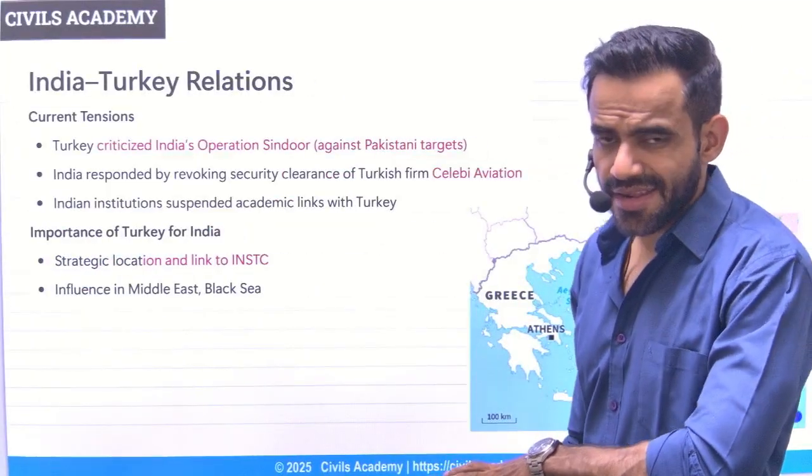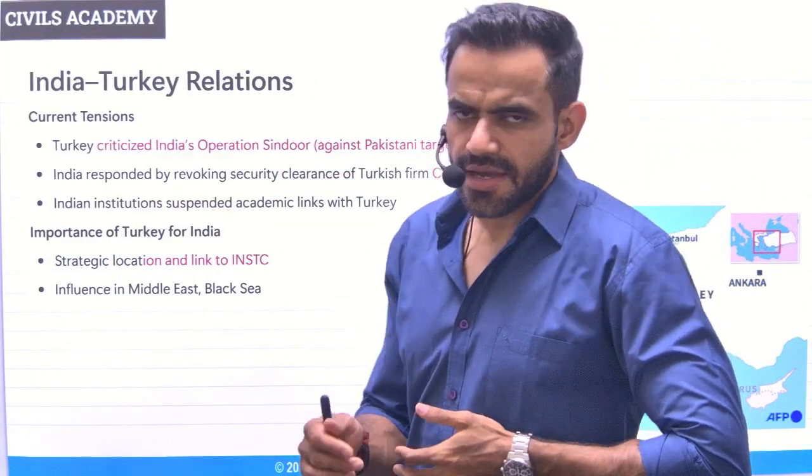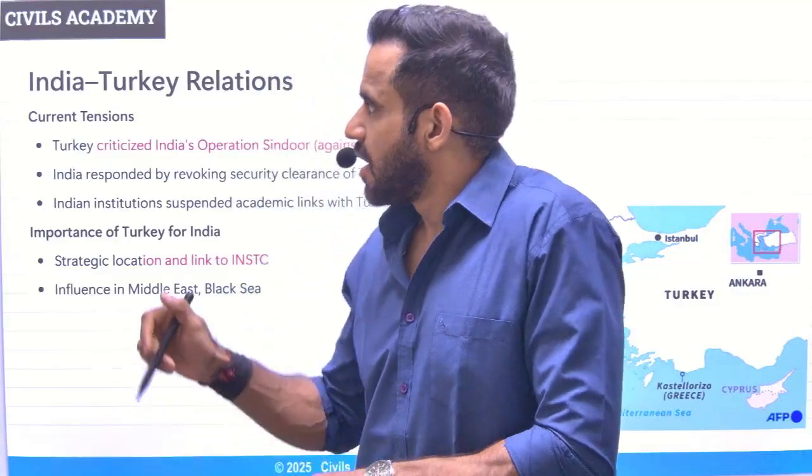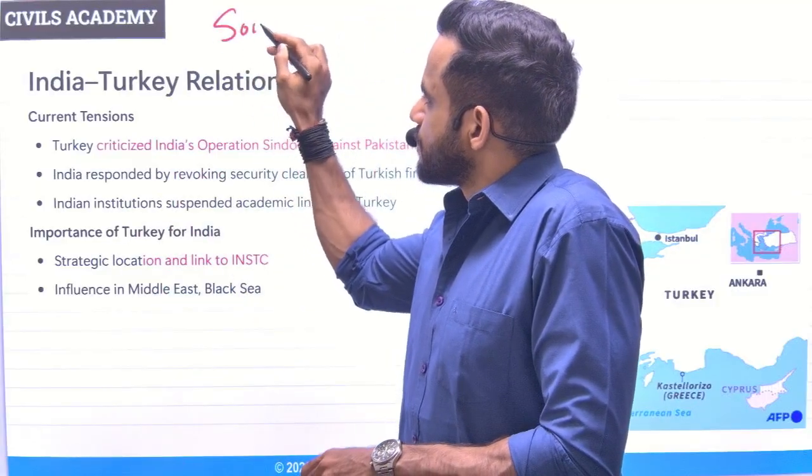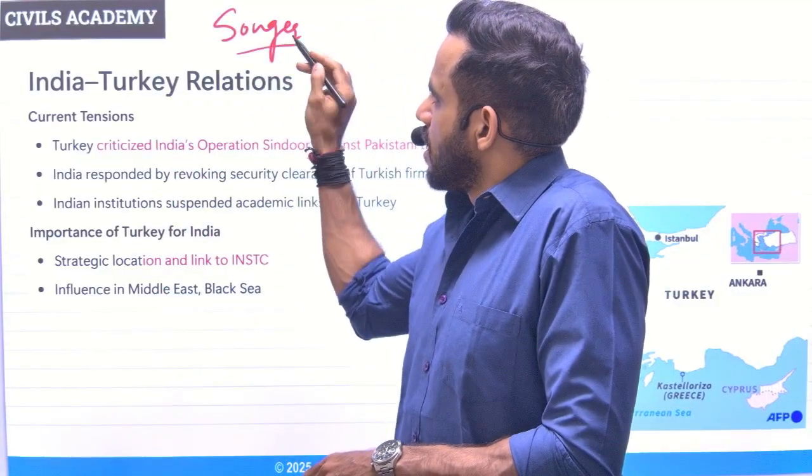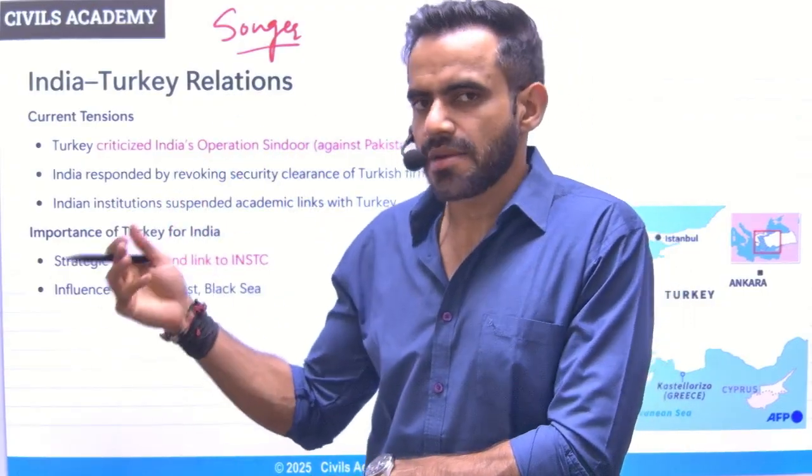Third is India-Turkey relations. In a very simple sense, recently in the India-Pakistan conflict, India found out that Turkey is providing support to Pakistan. Not only diplomatic support, but in terms of defense also. For example, Songar drones were supplied to Pakistan by Turkey.